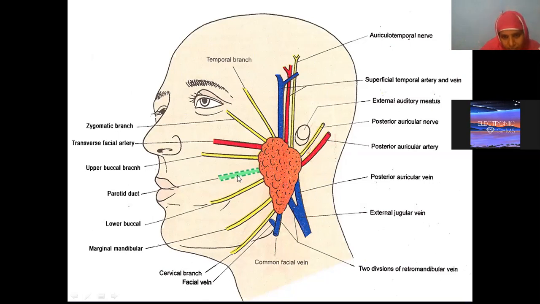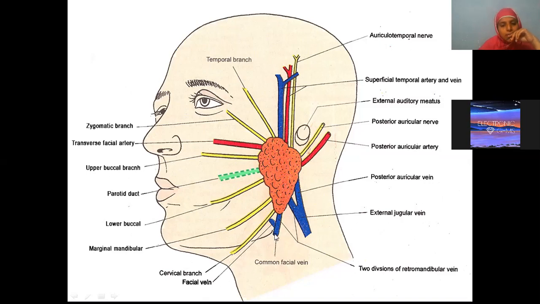So apart from that, from the anterior border, are you finding any duct here? That is the parotid duct, also called Stenson's duct. Then what are the other structures which are seen here associated? You are finding the superficial temporal artery, and correspondingly we have the superficial temporal vein and the maxillary vein. They will join to form the retromandibular vein. It will have anterior and posterior divisions. The posterior division will go and join the posterior auricular vein, which will drain into the external jugular.